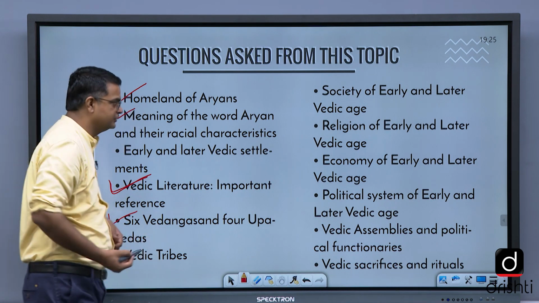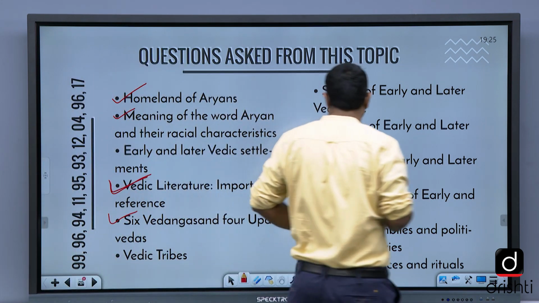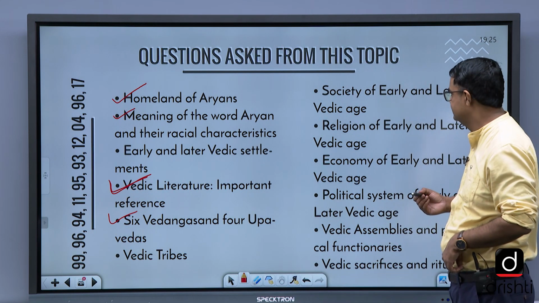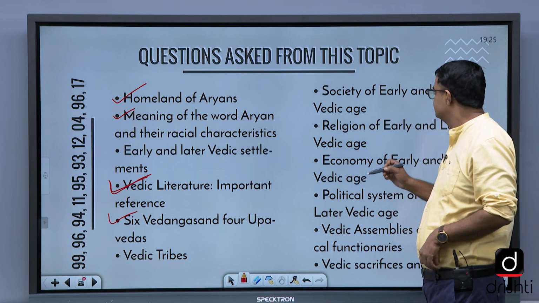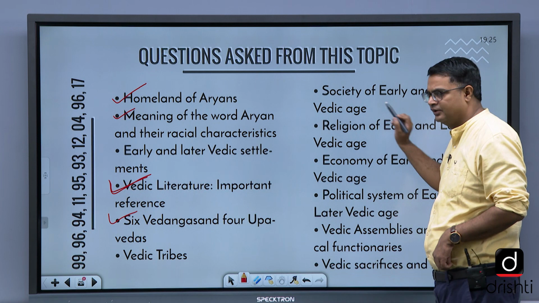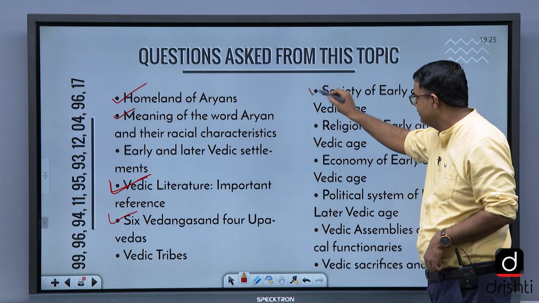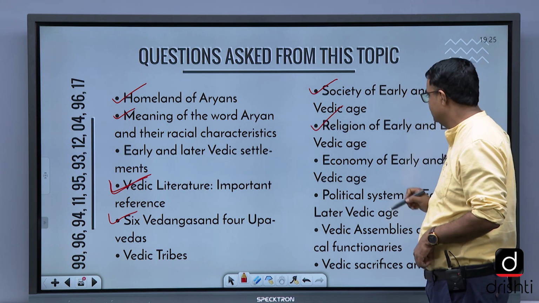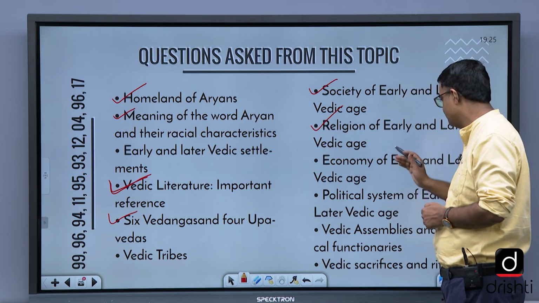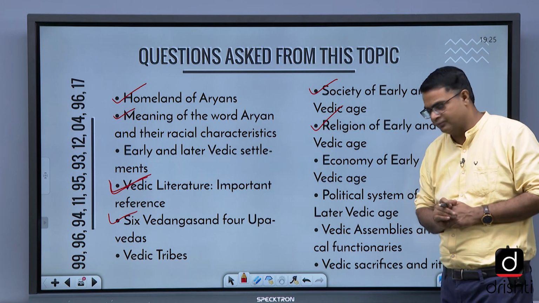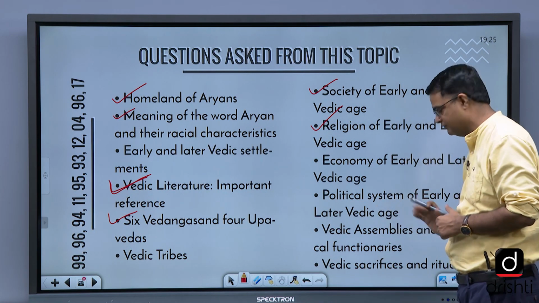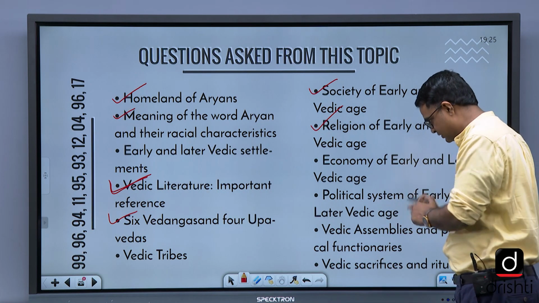Vedic tribes, we need to have a look at them too. They've asked a question also. Society of the early and later Vedic period. Then religion of the early and later Vedic period, which is very important. Economy of the early and later Vedic period. Political system of the early and later Vedic period. These are the things that we cover.